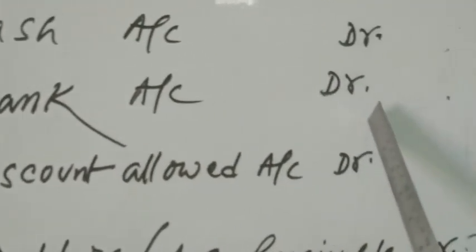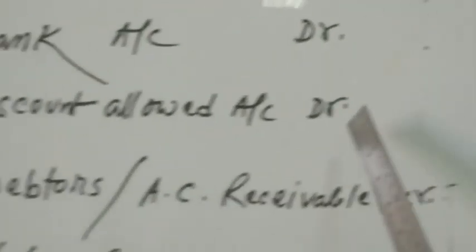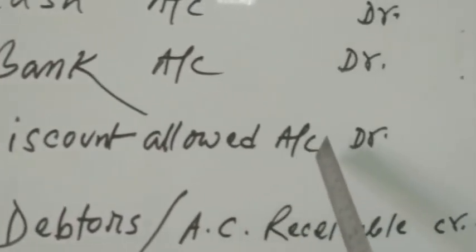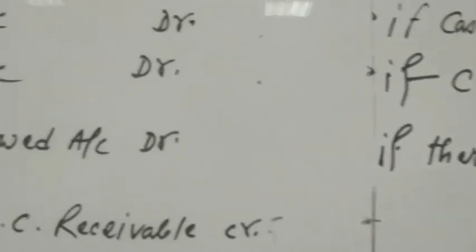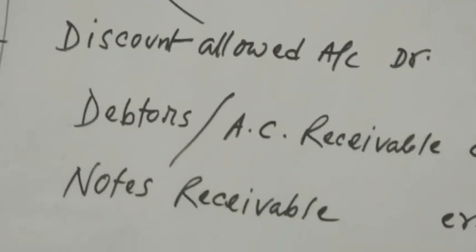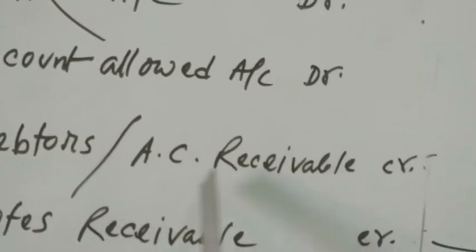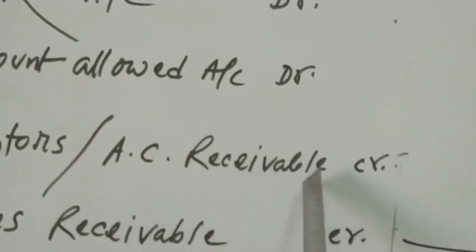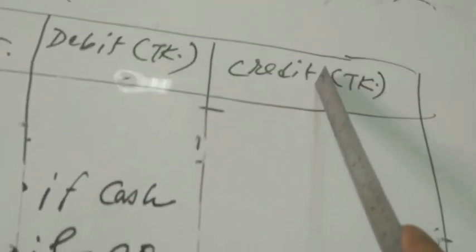Bank account debit if you receive a check. Discount allowed account debit at the time of getting money if there is any discount allowed. Then discount account will be debit. And then if you get the money from the debtors or account receivable, then debtors or account receivable account will be credit, the amount will come to the credit column.